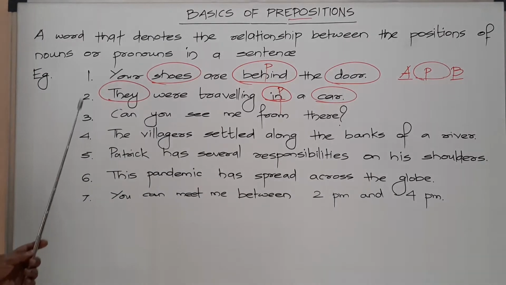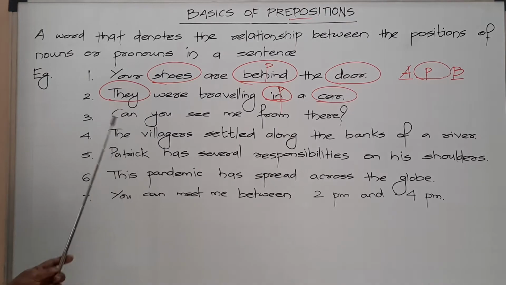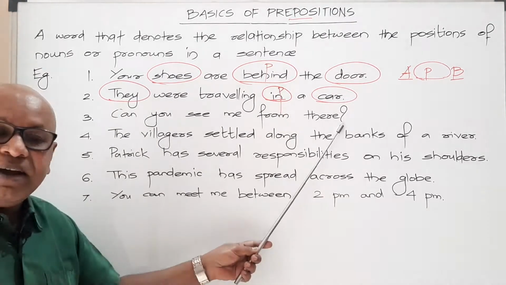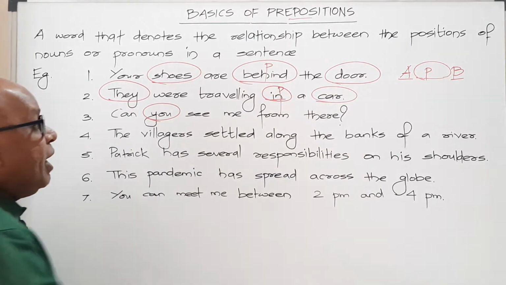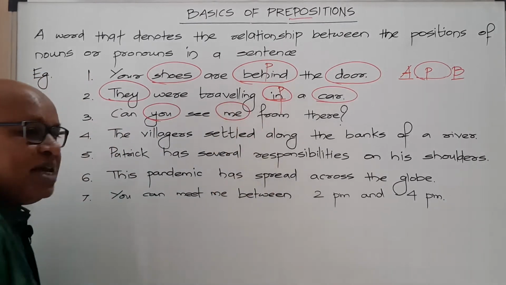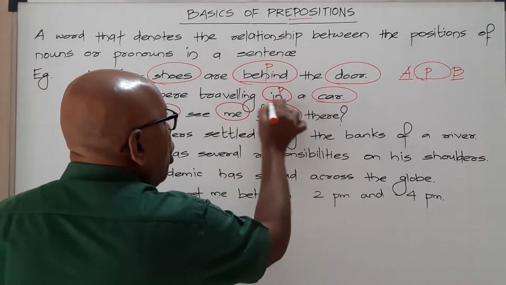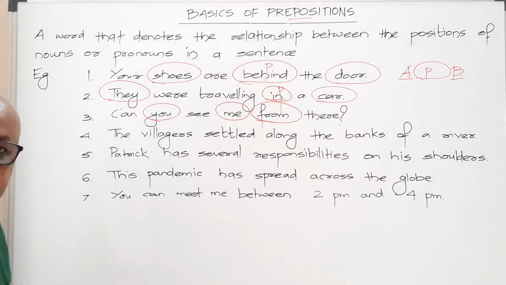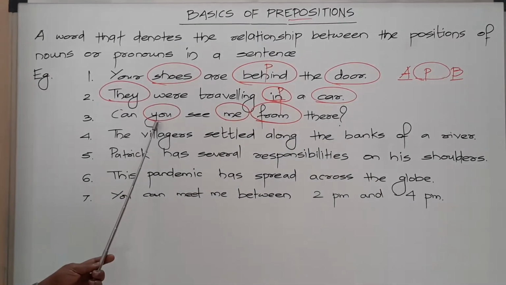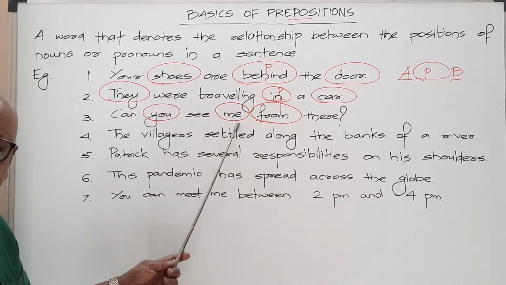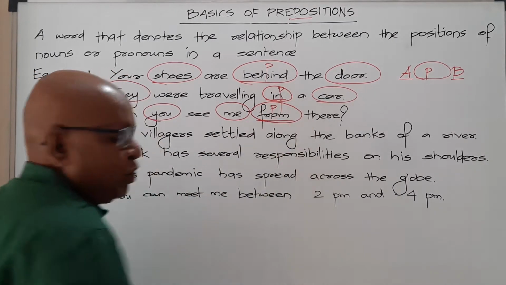The next one: can you see me from there? I'm asking someone, can you see me from there? In this sentence, we once again have a pronoun, you, and another pronoun, me. Don't you think the word from tells us the relationship of the positions between the pronouns you and me? So this word from is a preposition.